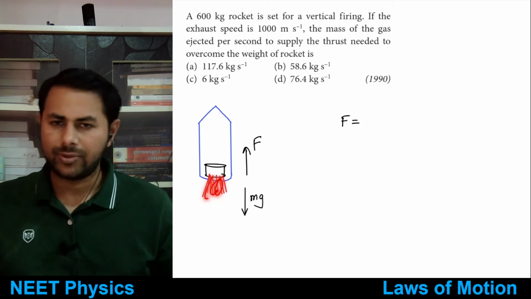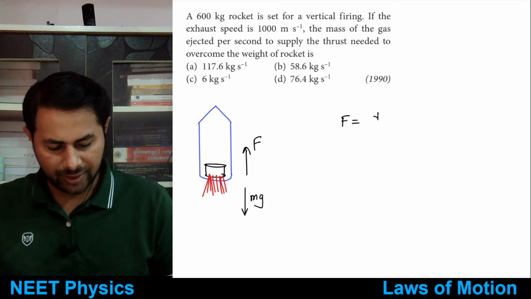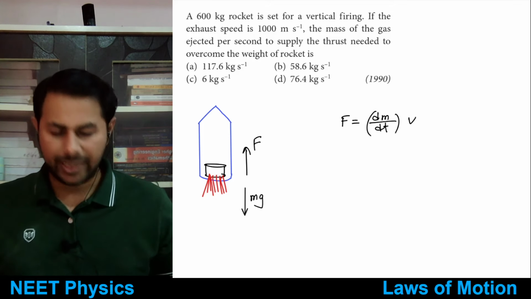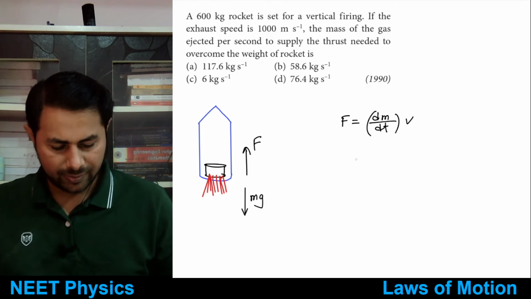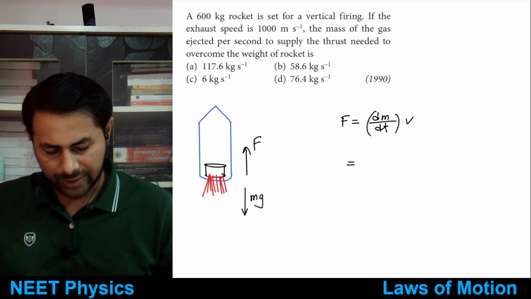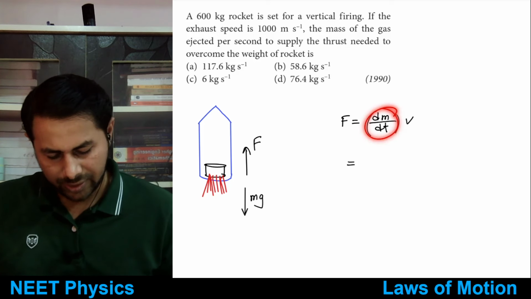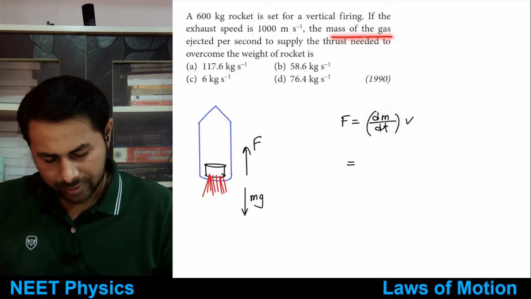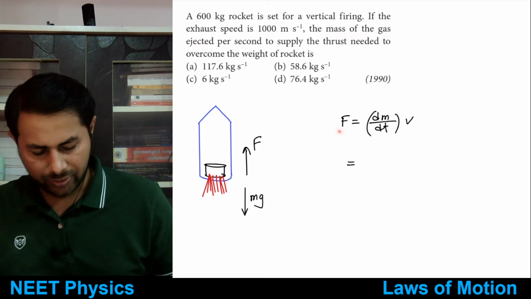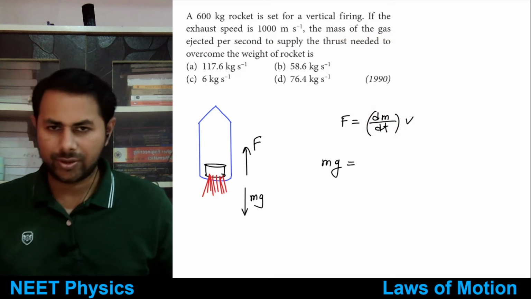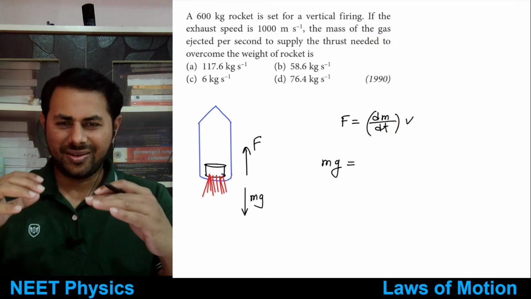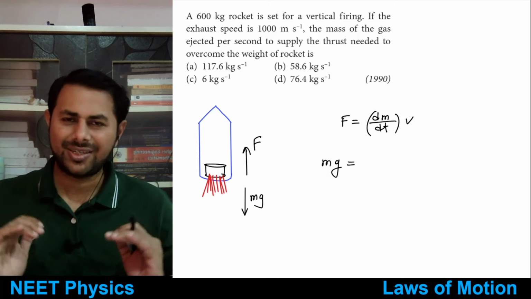What is the force due to exhaust gases? It's dm by dt multiplied by speed of the exhaust gases, right? You want to find out dm by dt. Just put force is equal to mg, because the exhaust gases are exerting an upthrust.